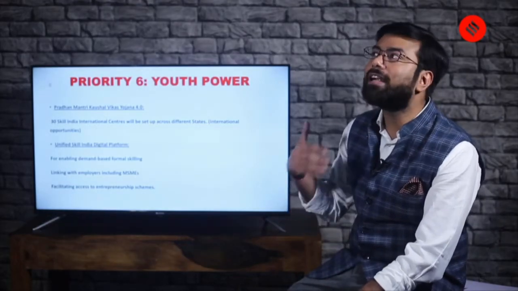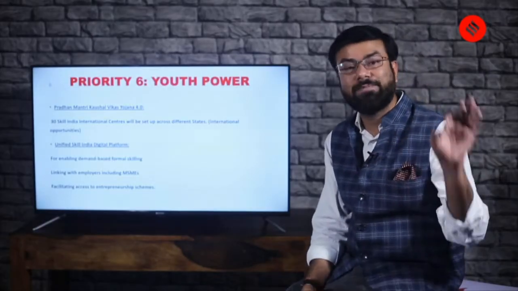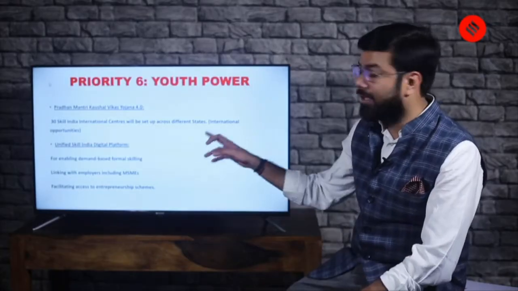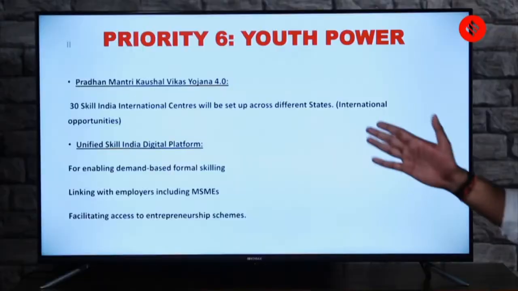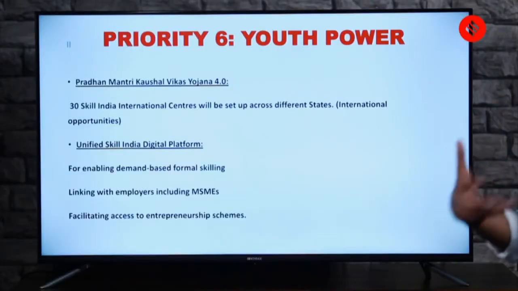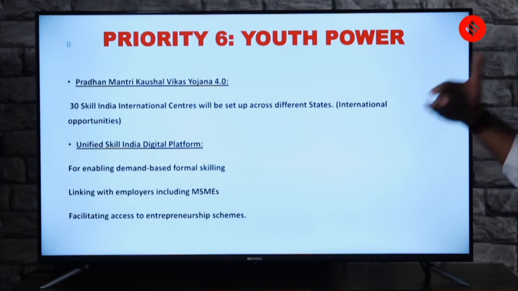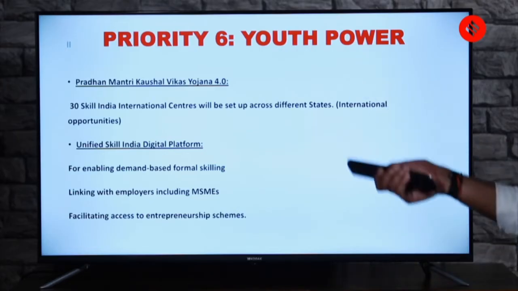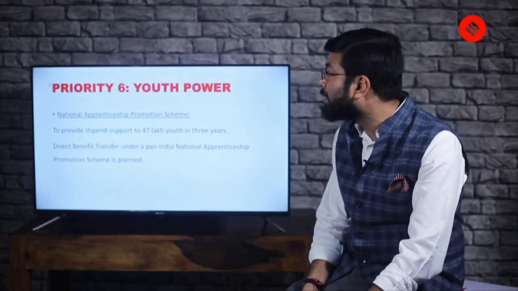So it is not just skilling in the air. Skilling as per the demand, specific, what is the requirement, how will it help? Okay, then we talked about this budget talking about MSMEs in detail. So linking the employers including MSMEs, this is how the Skill India digital platform is going to operate. And finally, the entrepreneurship schemes. So these are the points here in the youth part. There's more, let's see what is there.